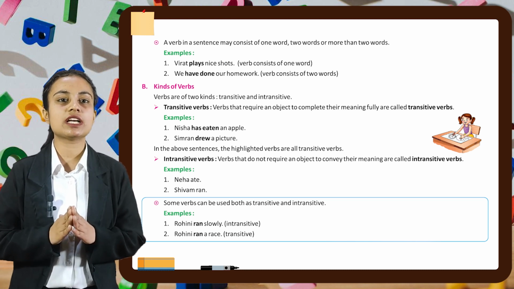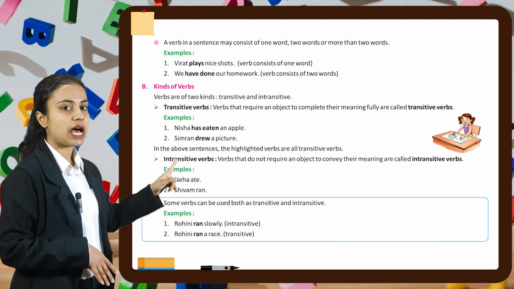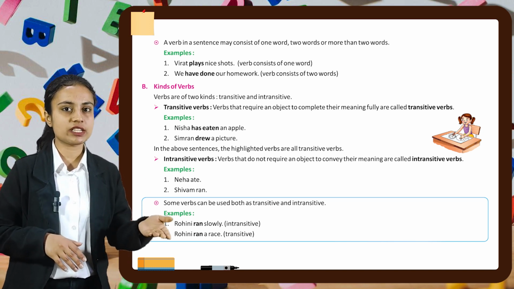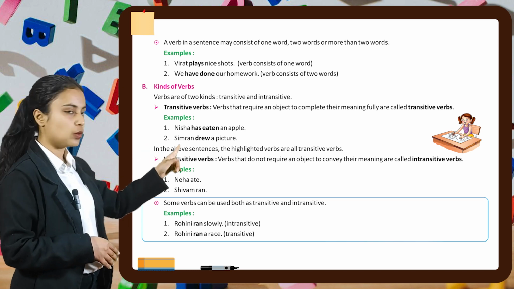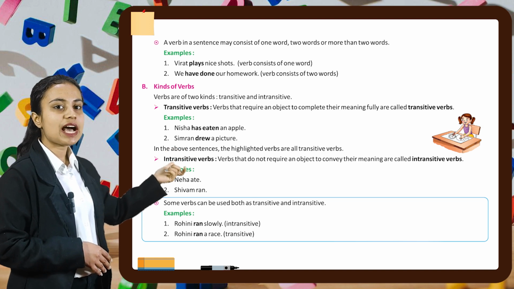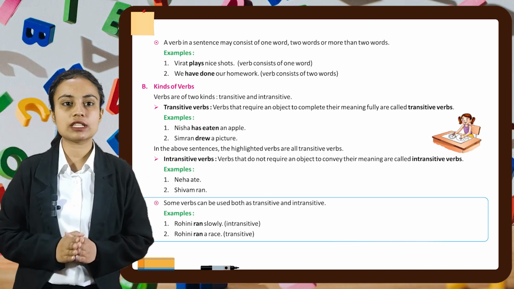For example, Neha ate, Shivam ran. Some verbs can be used both as transitive and intransitive. For example, Rohini ran slowly. Here in this sentence, ran is intransitive, whereas Rohini ran a race. In this sentence, ran is transitive.